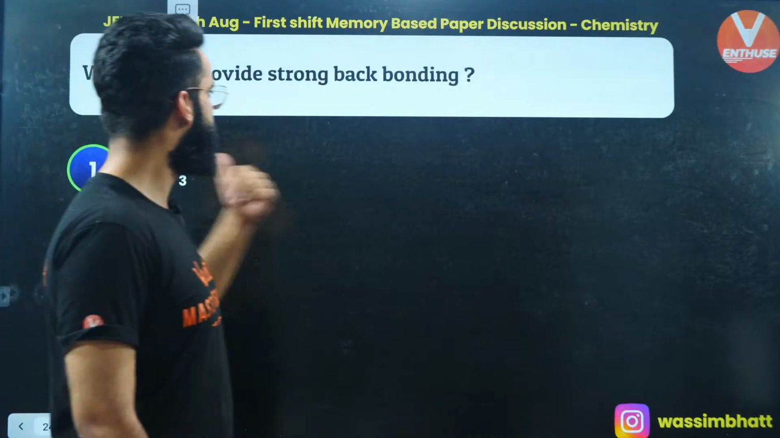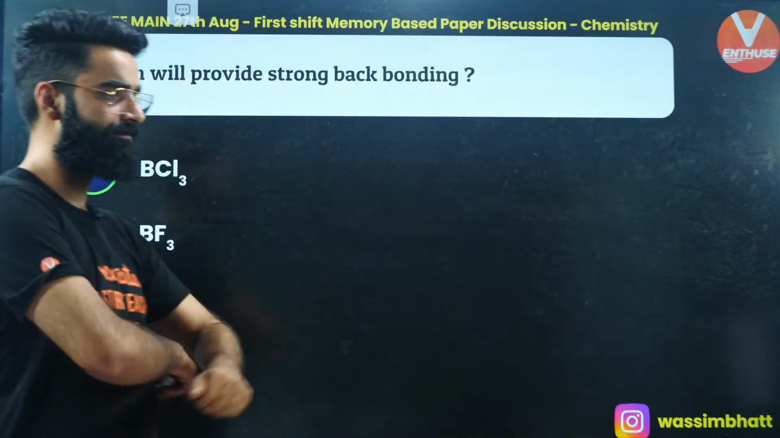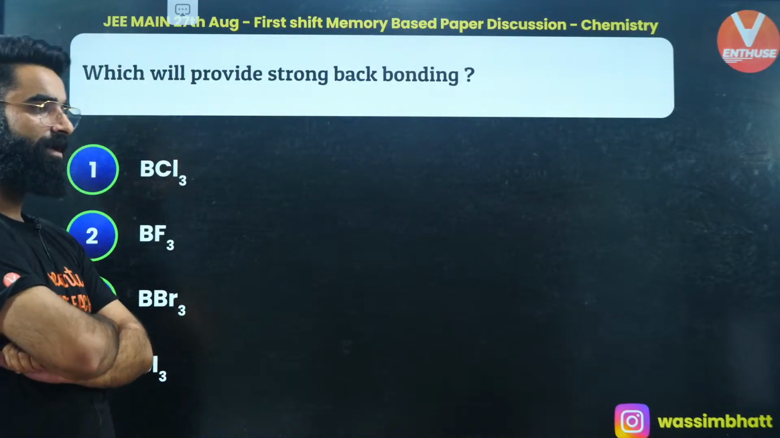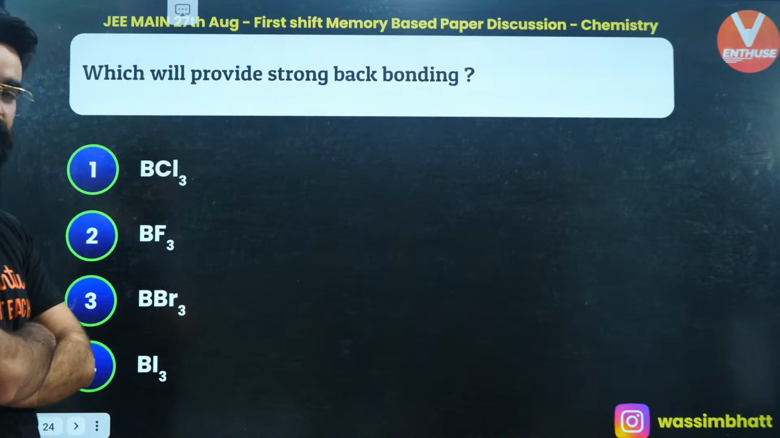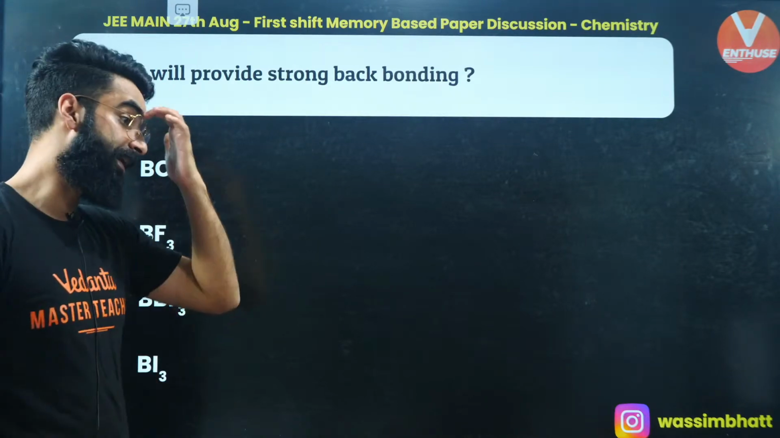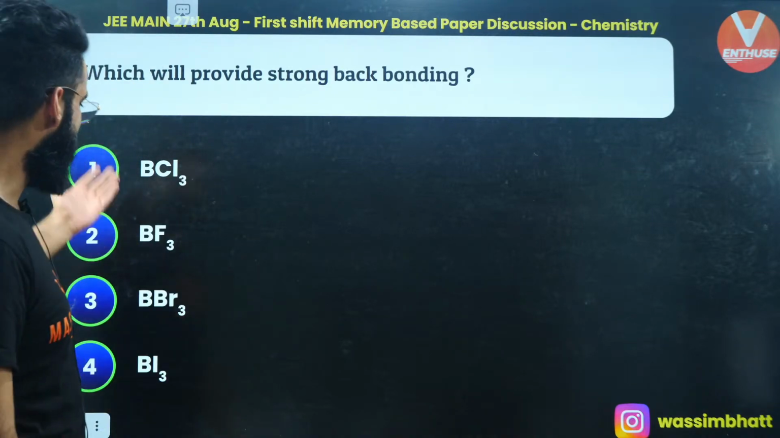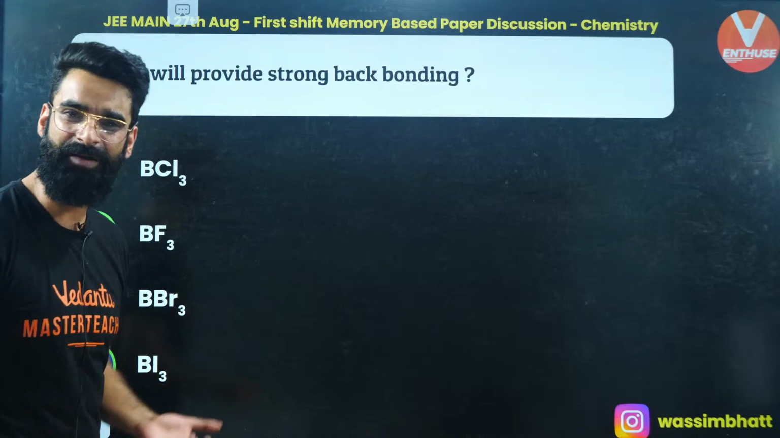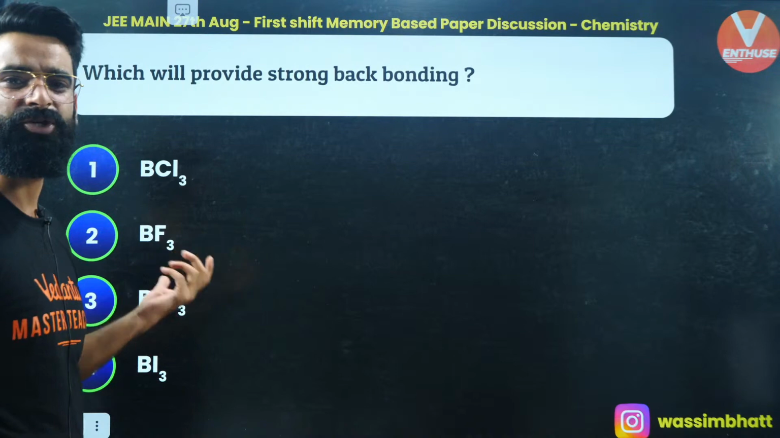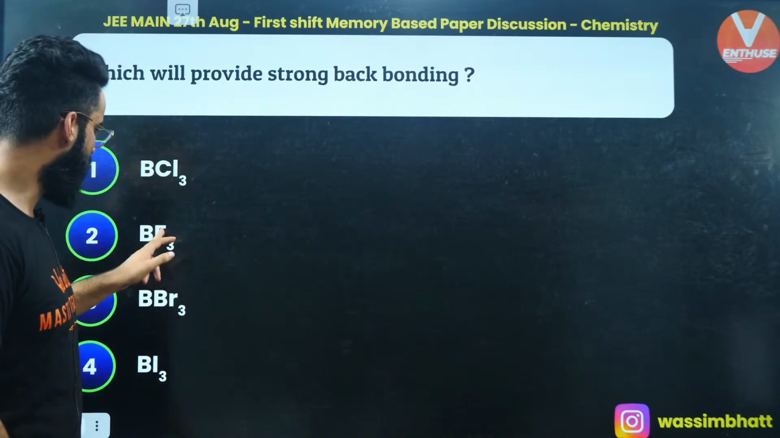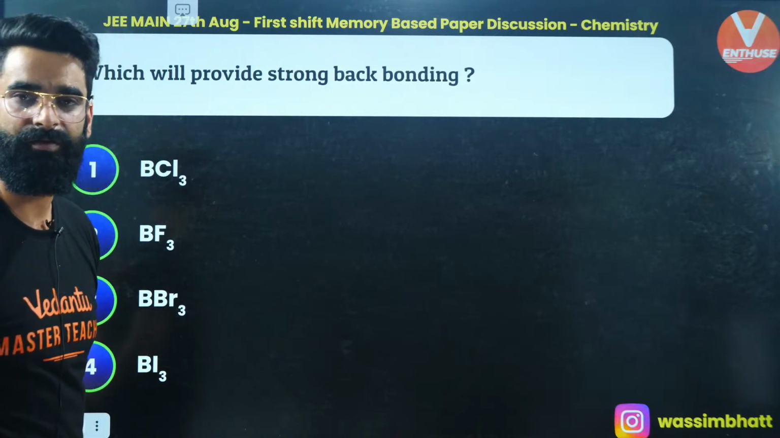Okay, which will provide strong back bonding? Again, it's a simple question. All these species have an incomplete octet. So BF3 is the one which will definitely show the strongest back bonding, because of the smaller size of fluorine. There will be effective overlapping between the atomic orbital of fluorine and the atomic orbital of boron due to the smaller size of fluorine.